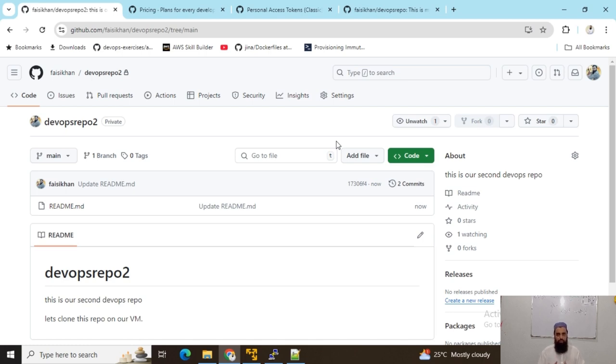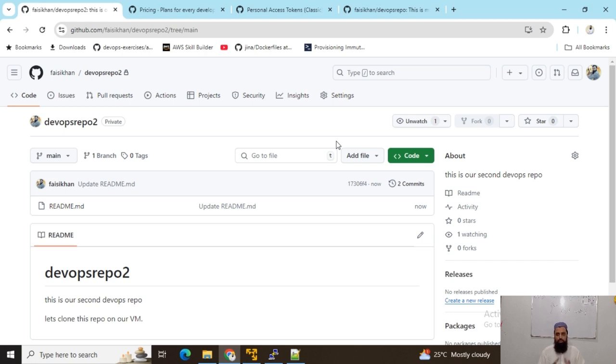That was all done practically. You saw that we also created a repository on our command line terminal, and then we also created a repository on github.com.